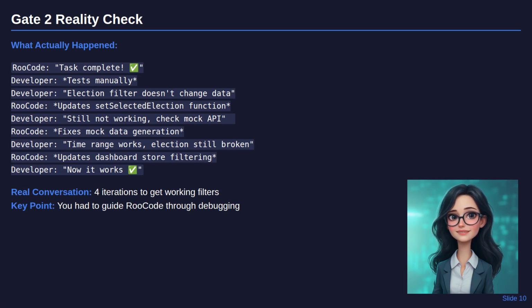The point isn't that AI failed. The point is that manual testing caught real issues that automated checks missed. Gate 2 verification isn't bureaucracy. It's professional development practice that prevents shipping broken features.